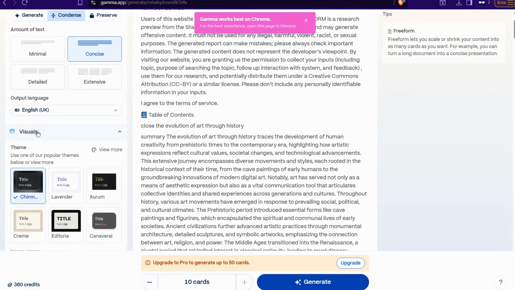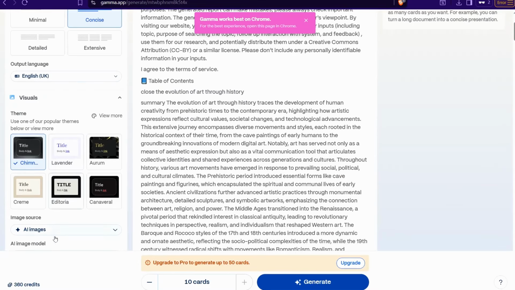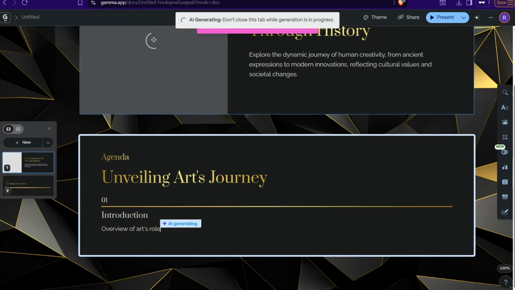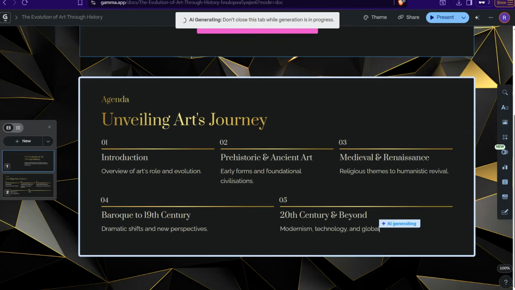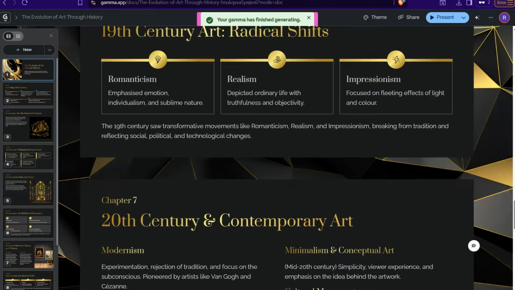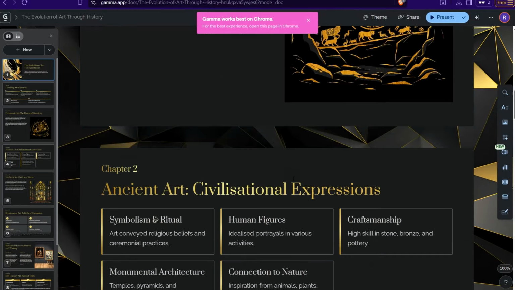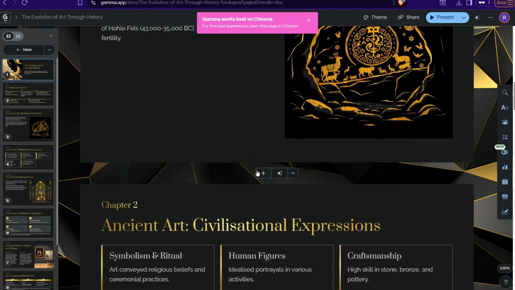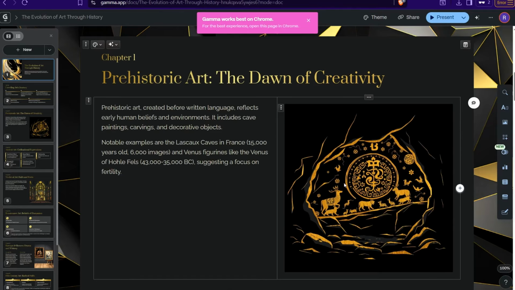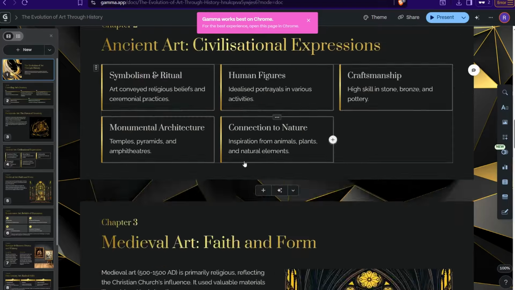Then it's time to select your theme. So I would like to select this one, okay, and generate. And in just a few seconds it will be converted to this amazing PowerPoint presentation. That's it. As you see, this amazing PowerPoint or PDF document comes with amazing, relevant AI generated images.